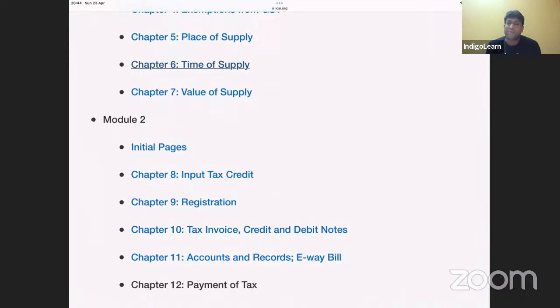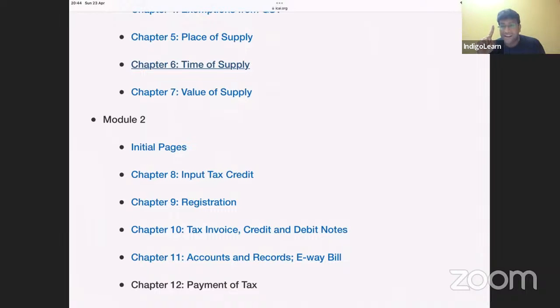And then when invoice ought to have been issued: if there is a movement of goods, on or before date of removal; if no movement of goods, on or before date of delivery or making available. And in case where time of supply of goods is covered under RCM, then it is the earliest of the following three dates.